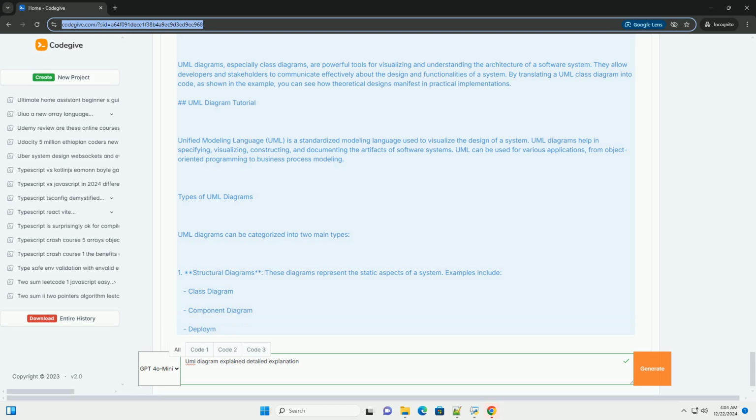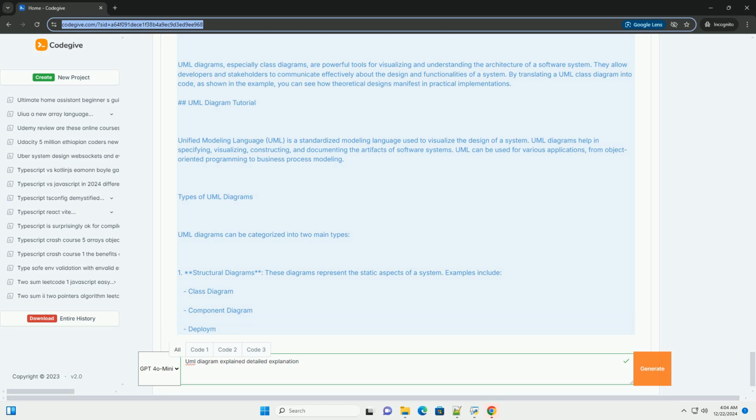Now let's implement these classes in Python to demonstrate how the UML diagram relates to actual code. Python. Class Book. Def __init__, self, title, author, ISBN. Self.title equals title. Self.author equals author.